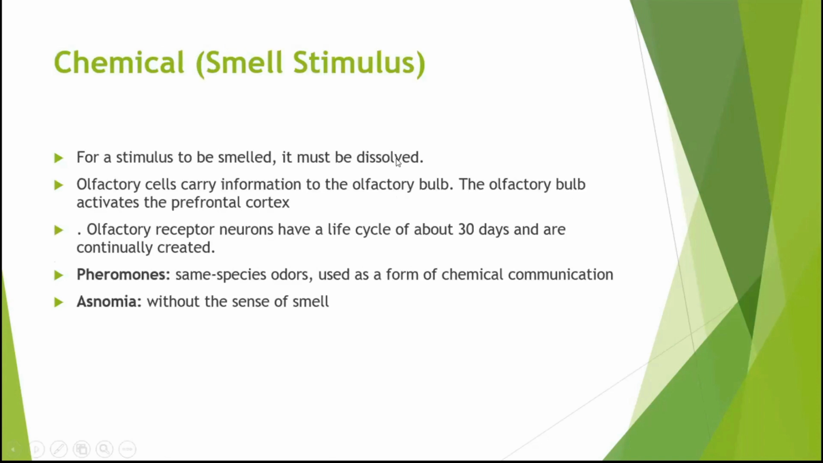Next is smell. The stimulus for smell is chemical. For a stimulus to be smelled, it must be dissolved, meaning it needs to go inside your nose first before it can become a stimulus. Olfactory cells carry information to the olfactory bulb. This olfactory bulb activates the prefrontal cortex. The neurons inside your nose have a life cycle of only 30 days, and they are continually created. After some die, another one replaces it.